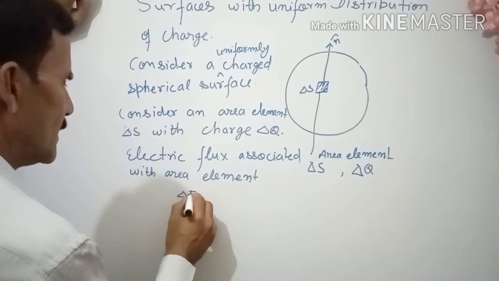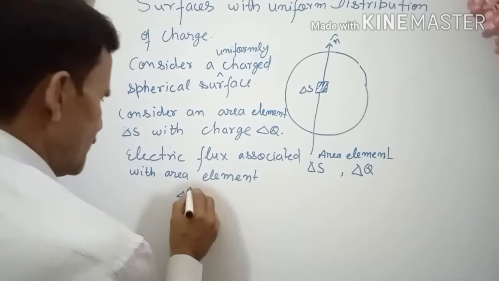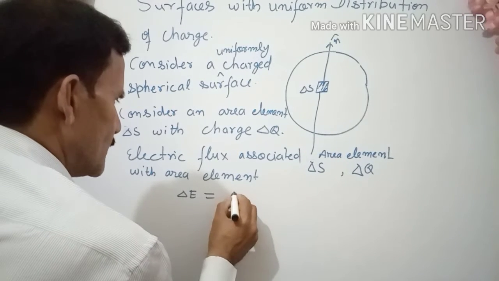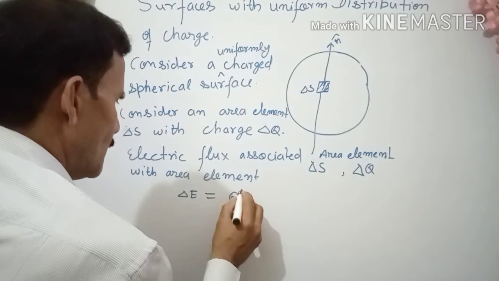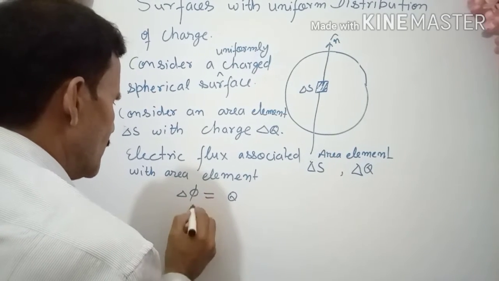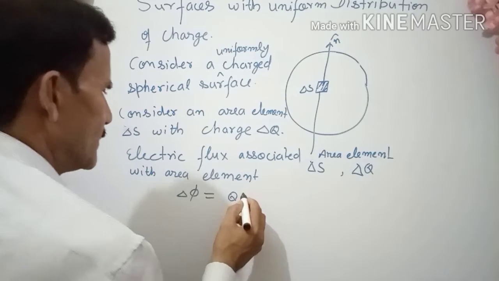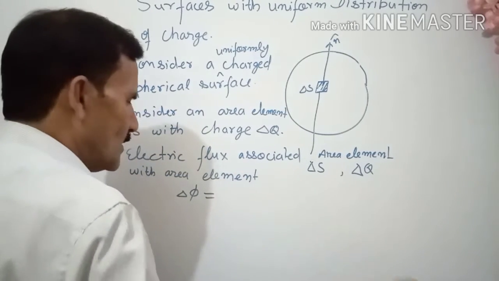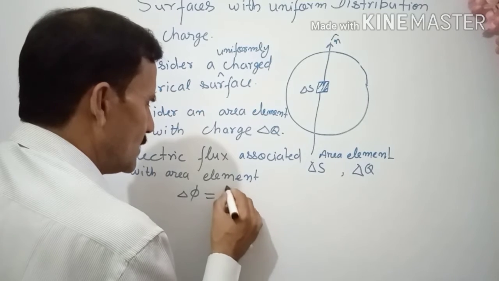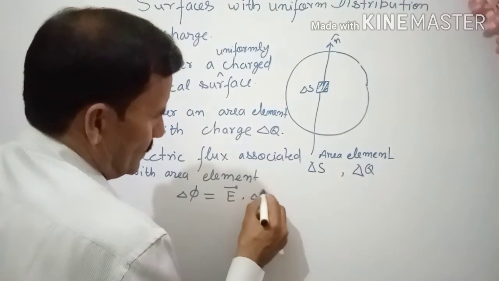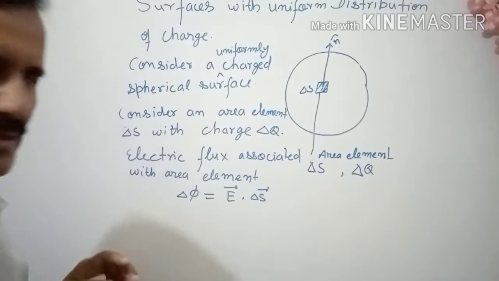Suppose it is delta phi, then it can be written as delta phi, which is defined as E dot delta S. That is the scalar product.